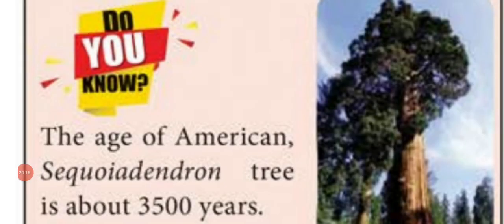Dear students, up to this we have seen different topics and also very important 2 mark, 3 mark, 5 mark questions. First one is annual rings. What are annual rings? It is an important 2 mark question. It will come for 3 mark also. What are annual rings? Write their importance.